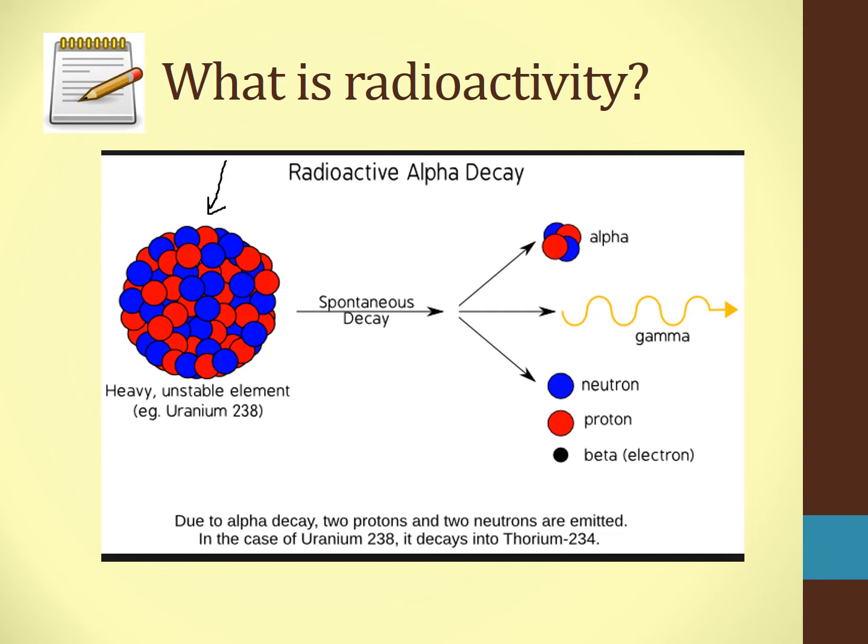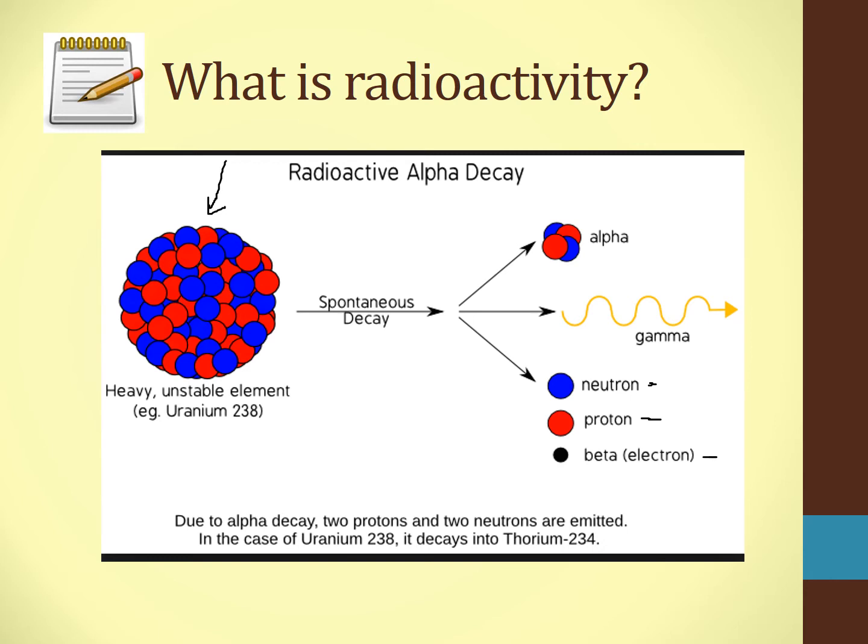When we see this particle separating from the nucleus, it begins to have this spontaneous decay. You can see here over on the right, the blue represents the neutrons, the red is the protons, and the black is the electron.